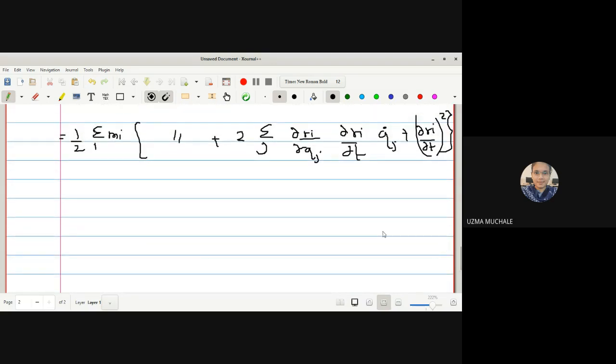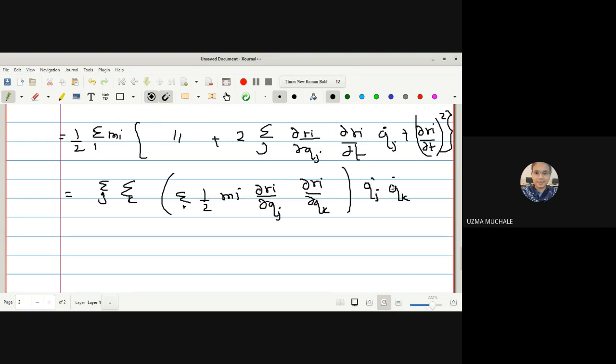Now let us take the summation over i, m_i inside, and at that time we can keep the summation over j and summation over k outside. Inside we have summation over i 1 upon 2 m_i, and the first term is ∂R_i/∂Q_j, then ∂R_i/∂Q_k, then we have Q_j dot and Q_k dot, correct? Plus the next term is summation over j outside; again summation over i, m_i is common for every term, so we can take this inside.